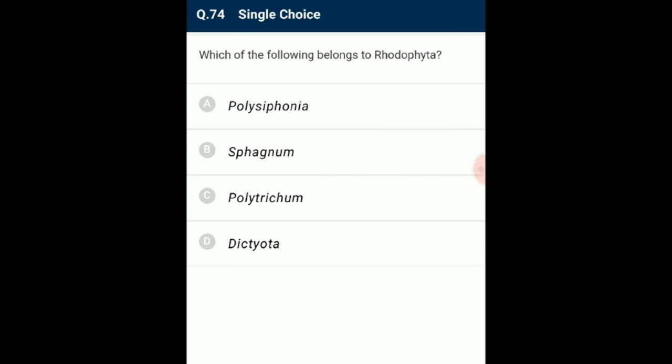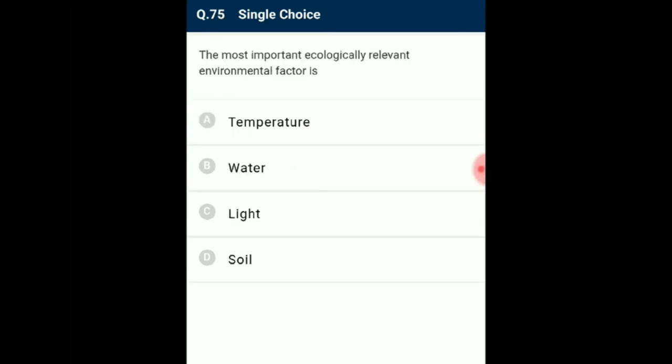Question number 74. Which of the following belong to Rhodophyta? Polysiphonia is a species of red algae. Sphagnum includes members known as peat moss. Polytrichum is a genus of mosses which contain members commonly known as hair mosses. Funaria or mosses belong to the family Funariaceae. So the answer for this question is option A. Polysiphonia belongs to Rhodophyta.